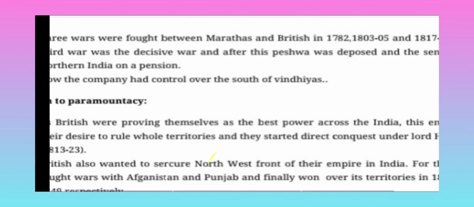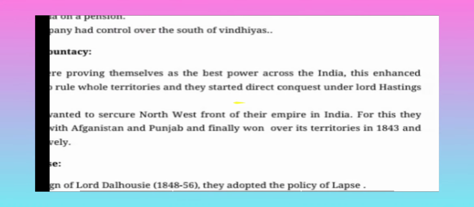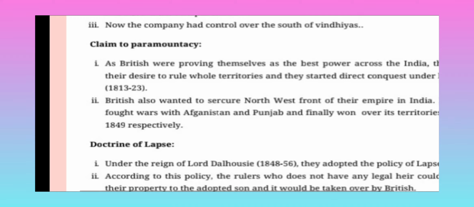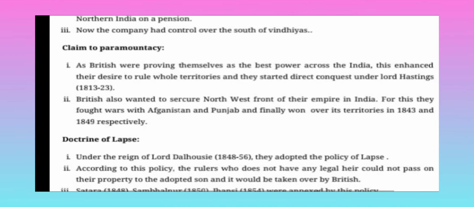Next point, claim to paramountcy. The British were proving themselves as the best power across India.